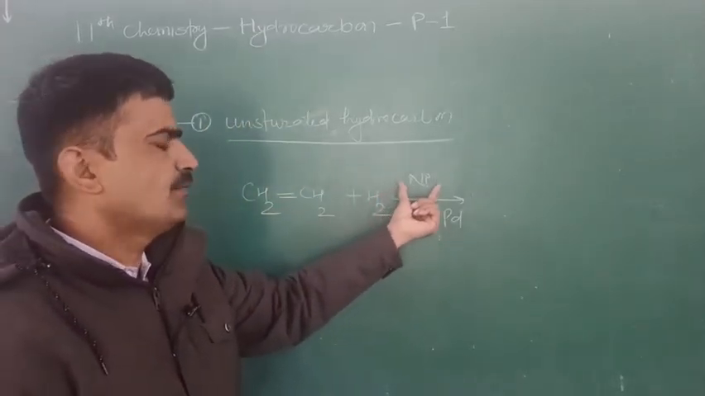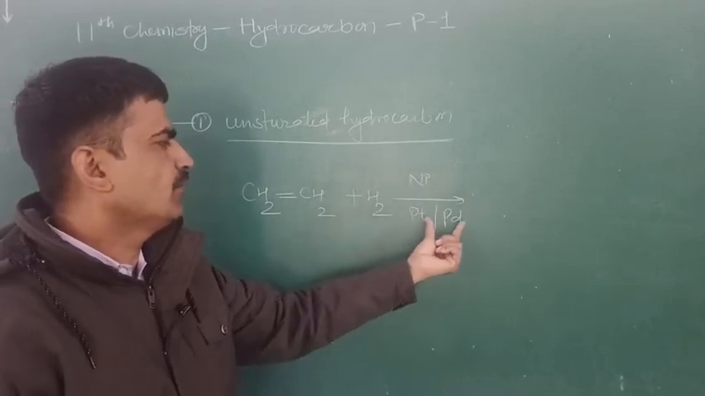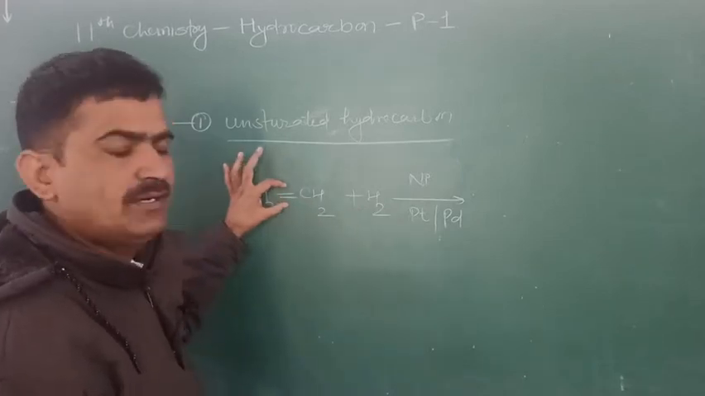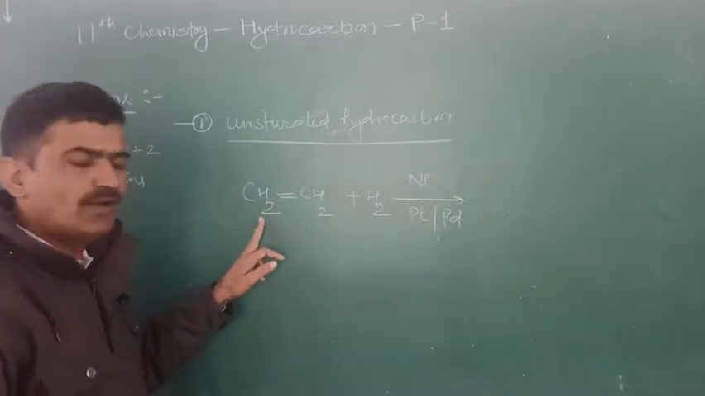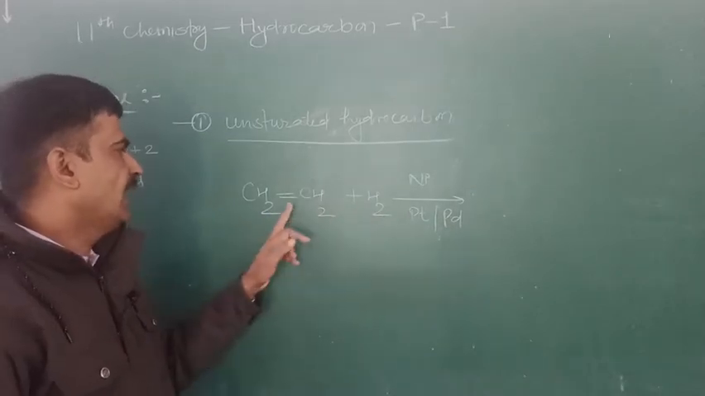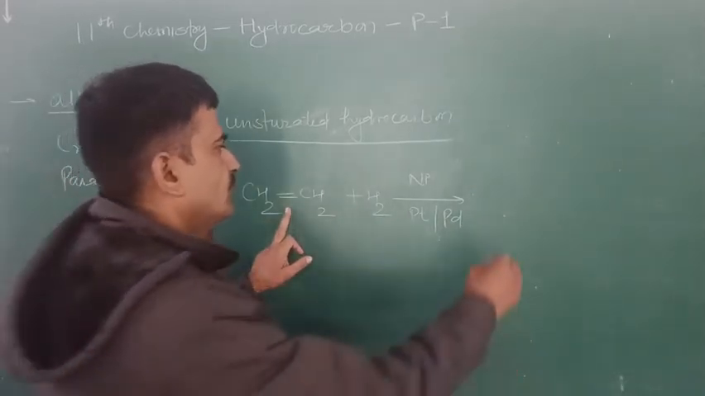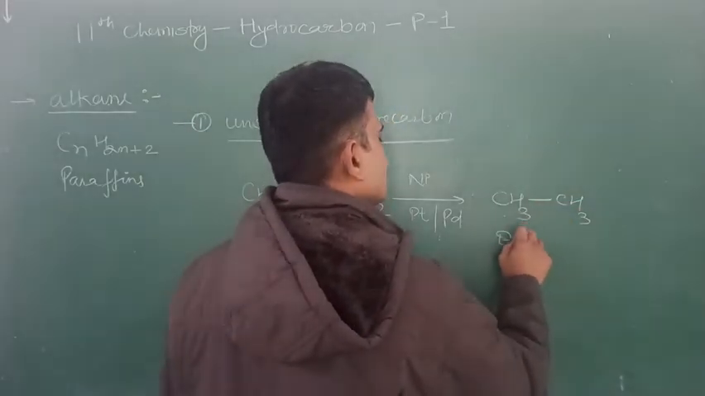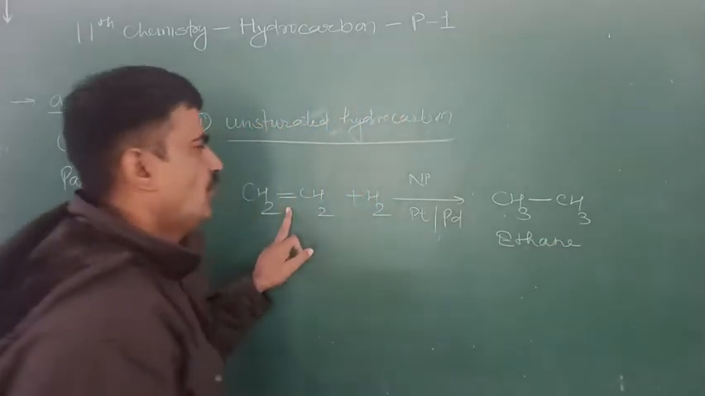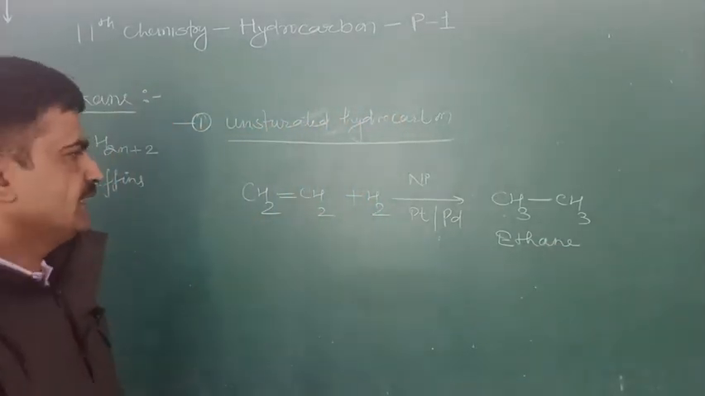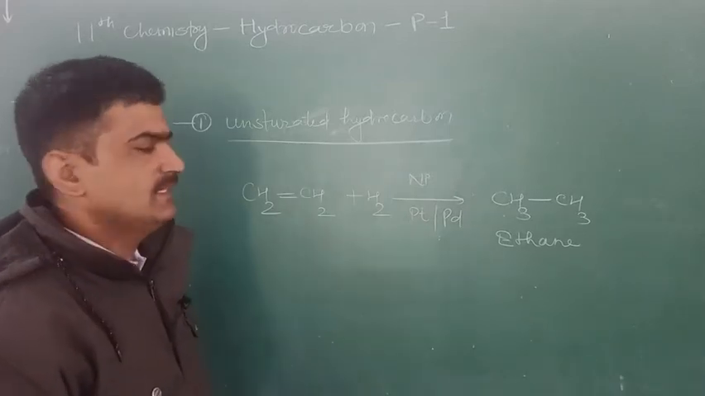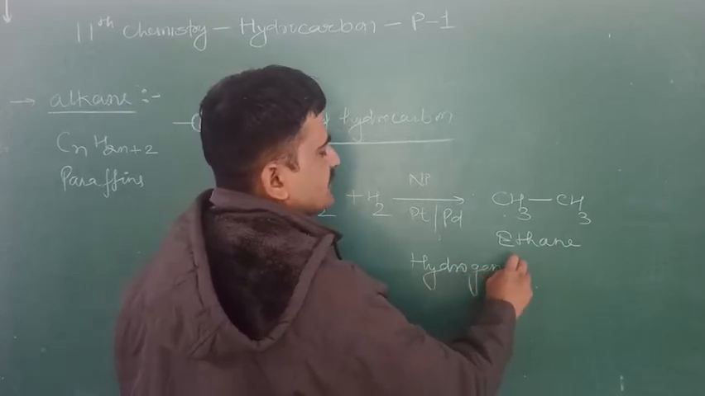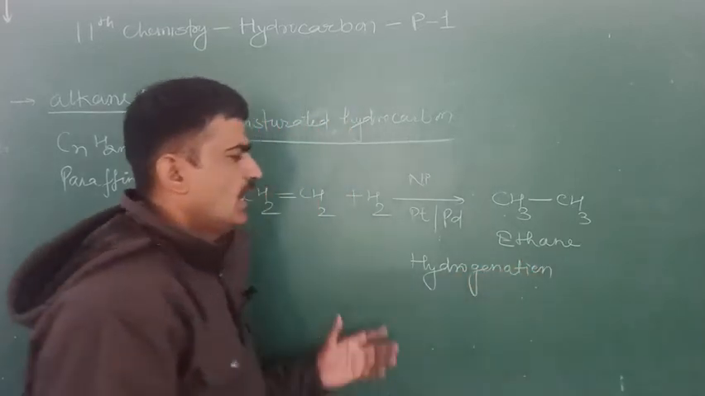This hydrogen is absorbed over the nickel, platinum or palladium, and this hydrogen adds at the carbon-carbon double bond. There is a deficiency of hydrogen there. This hydrogen adds at the carbon-carbon double bond and produces alkane. Here ethane is formed. This addition of hydrogen is known as hydrogenation. Hydrogenation means addition of hydrogen.